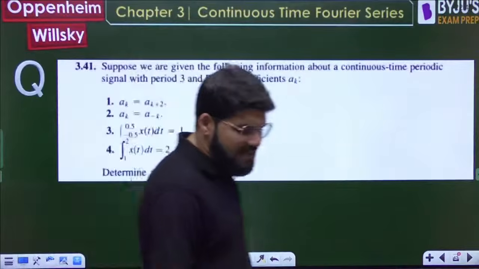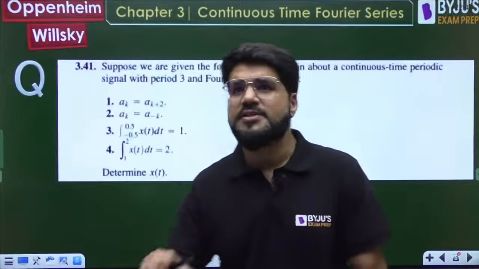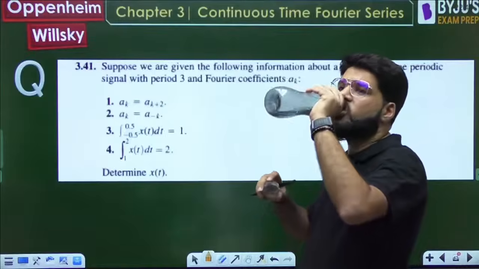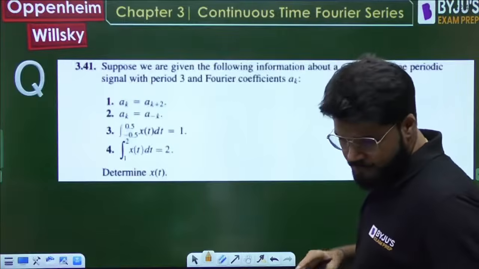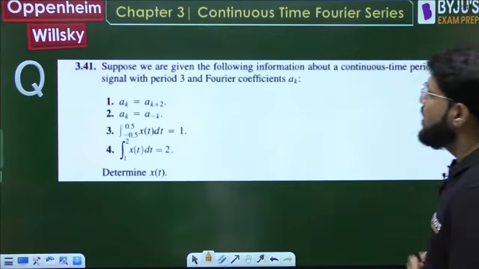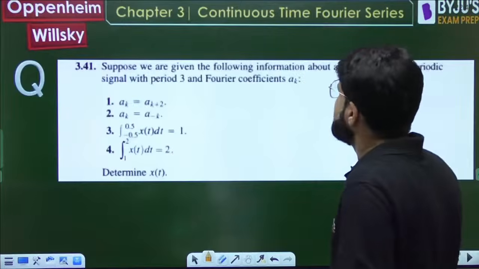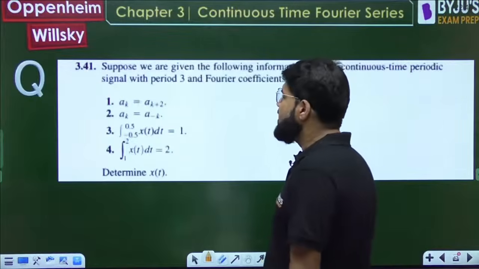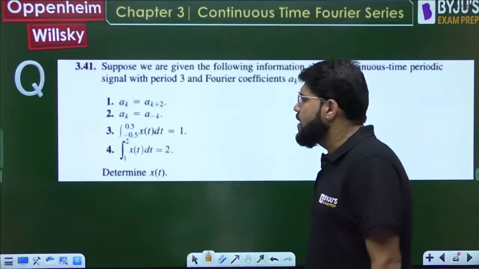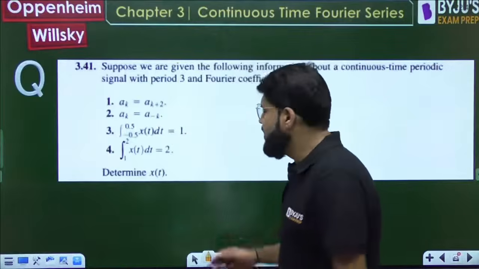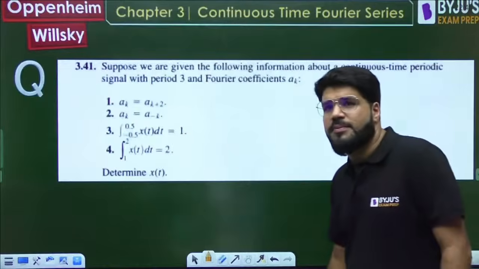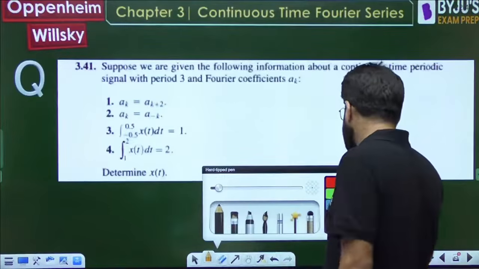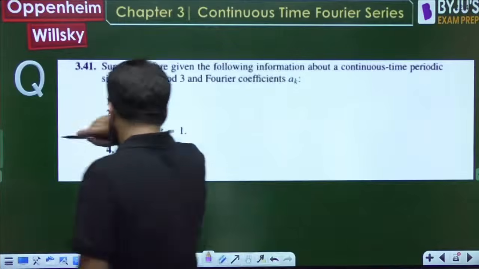One more question, not exactly the same, but in the same way some facts and figures are given about the signal. These are all very important questions. Suppose we are given the following information about a continuous time periodic signal with period 3 and Fourier series coefficients ak: ak is ak plus 2, ak is a minus k. Integral from minus 0.5 to 0.5 of xt dt is 1, and similarly integral from 1 to 2 of xt dt is 2. Determine xt. These are the two pieces of information I have.